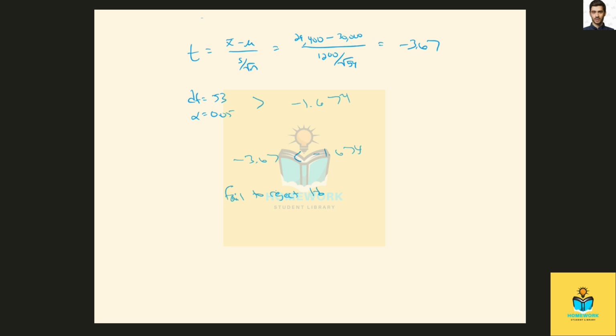And then our conclusion would then be there's not enough evidence to support the claim that the mean lifetime of the tires is less than 30,000 miles. The trucking firm's claim is not statistically significant at the alpha equals 0.05 level.